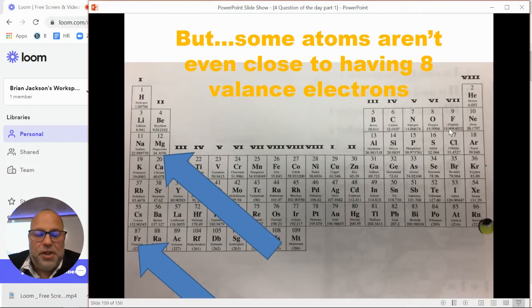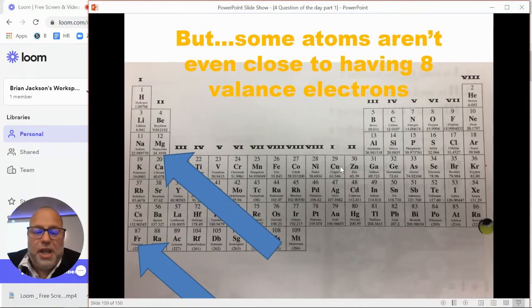What about the elements over on this side of the periodic table? These guys are also super duper reactive. They only have 1 or 2 valence electrons. So their story goes like this. They are so far from having 8. They're totally out of the super cool club. They're so far away that they're desperate. They're like, we've got to do something to get close to having 8 valence electrons, because everyone's making fun of us when we walk around on the periodic table.